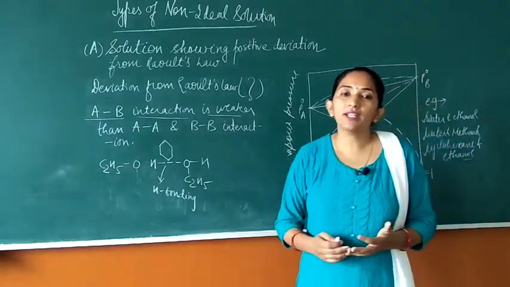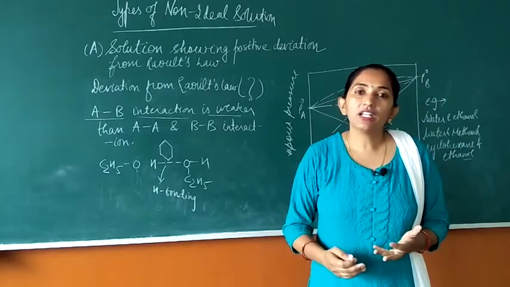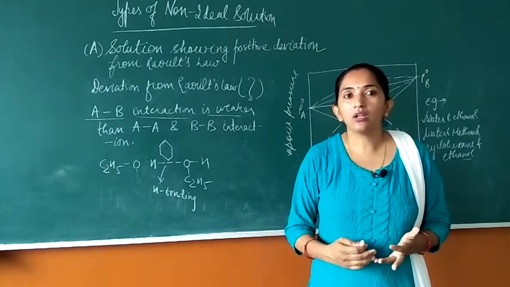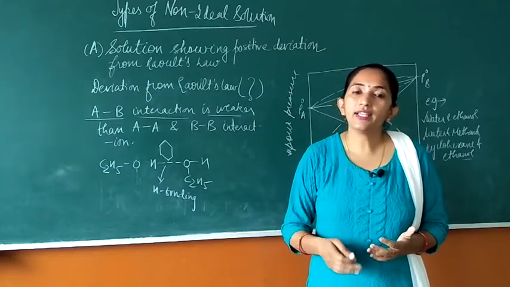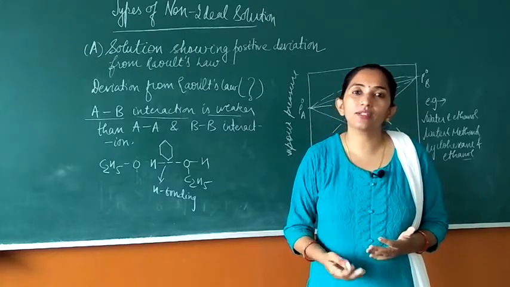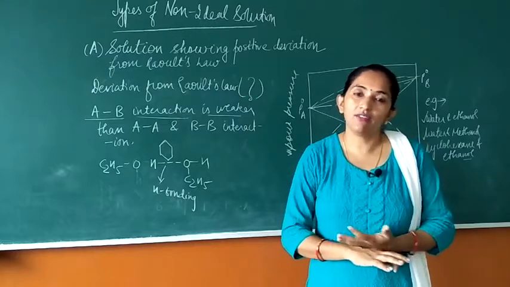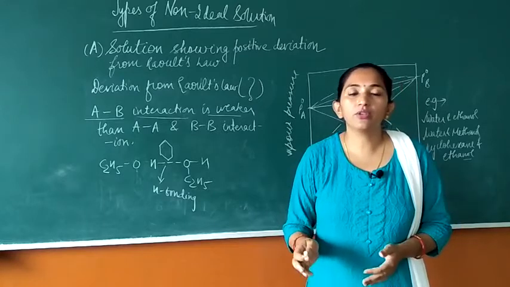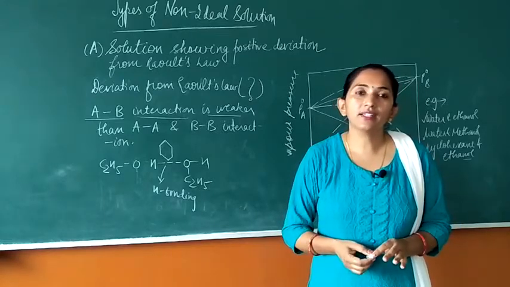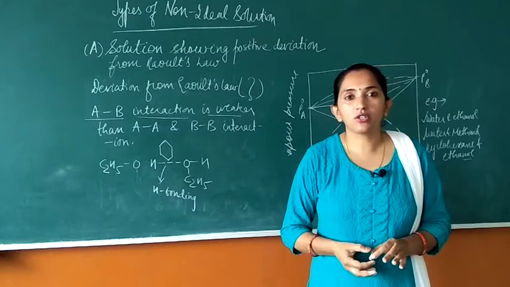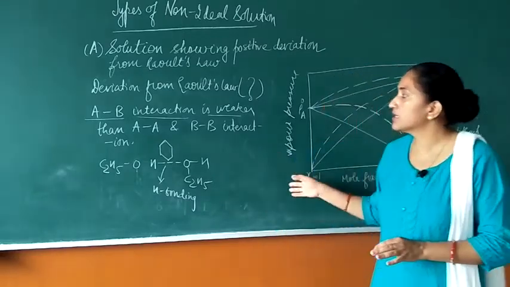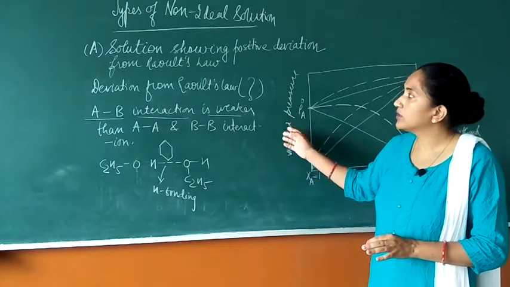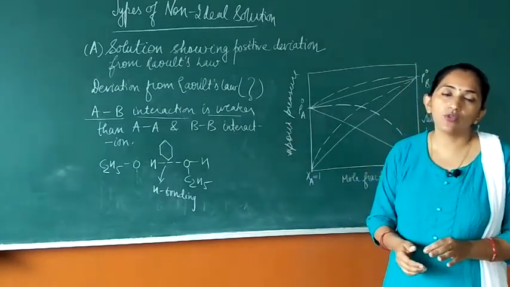And if the escaping tendency increases, definitely the vapors of ethanol will be in greater quantity, and hence the pressure exerted by these vapors at equilibrium will be high. Hence the vapor pressure of ethanol will be higher than that expected from Raoult's law. So this is the reason why the solution shows the positive deviation from Raoult's law.